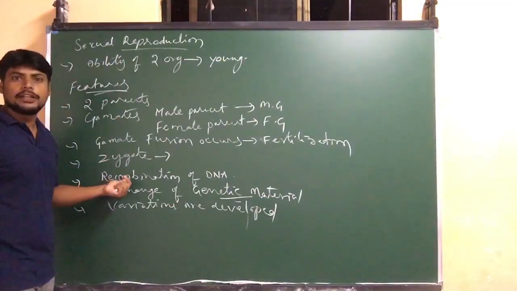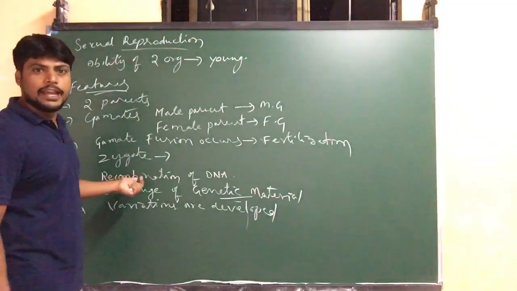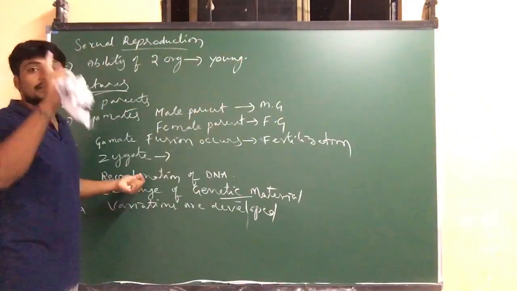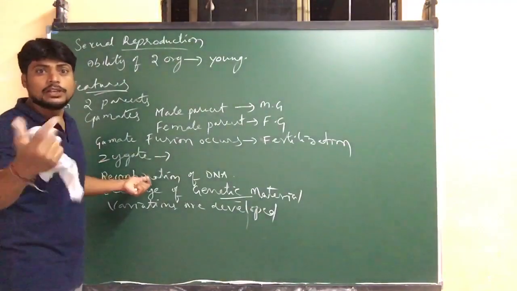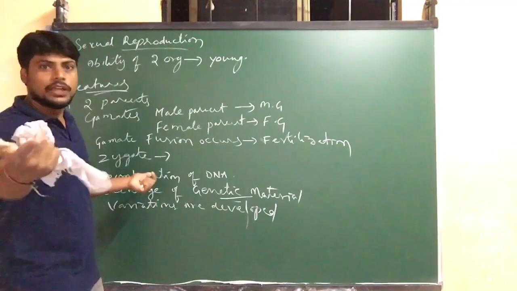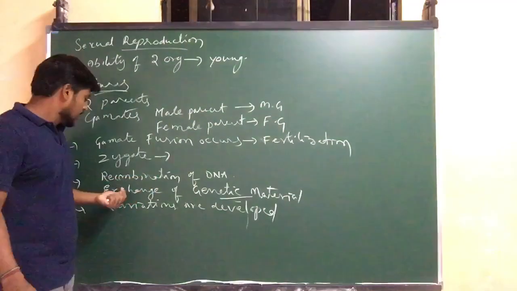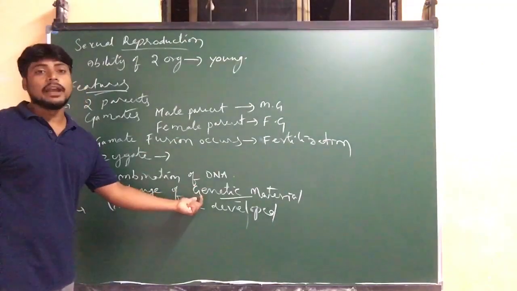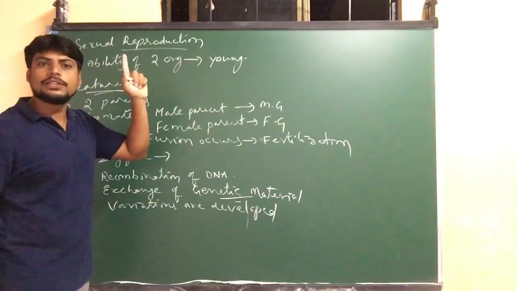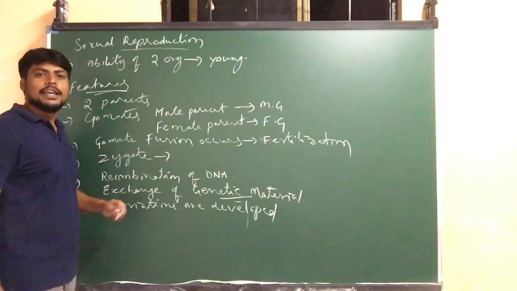Here recombination, that is combining of parent DNA, occurs. But in asexual there is only one DNA present, so it is easily carried forward, and there is no recombination. Here exchange of genetic material occurs, but there is no exchange of genetic material in the asexual mode.